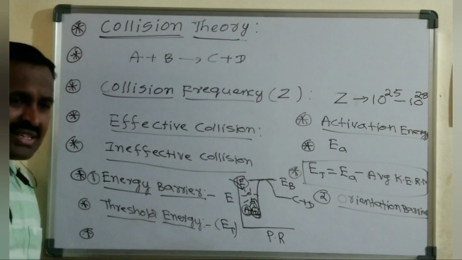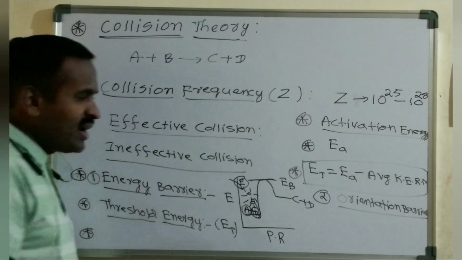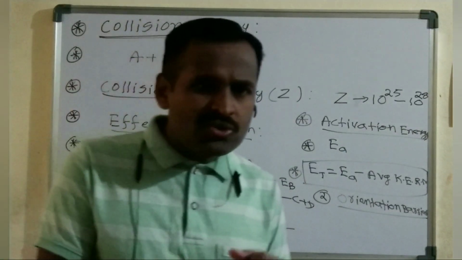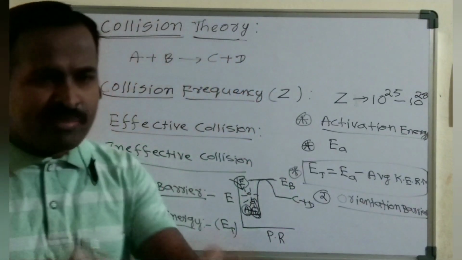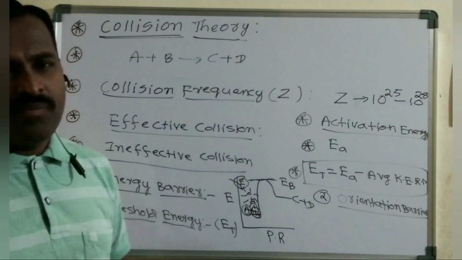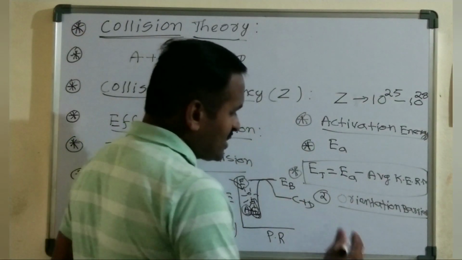Why? Because energy alone does not explain the effectiveness of the collision, and definitely the reactant molecules should be properly oriented. Properly oriented molecules will make more effective collisions, and the rate of the reaction is going to be faster, right?